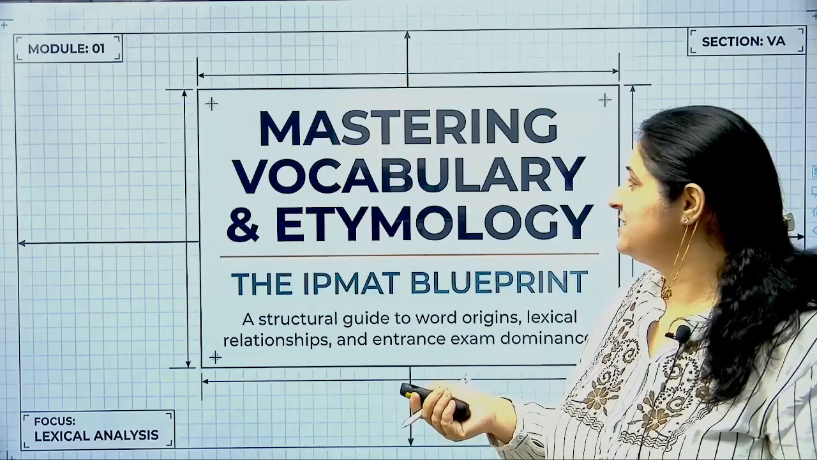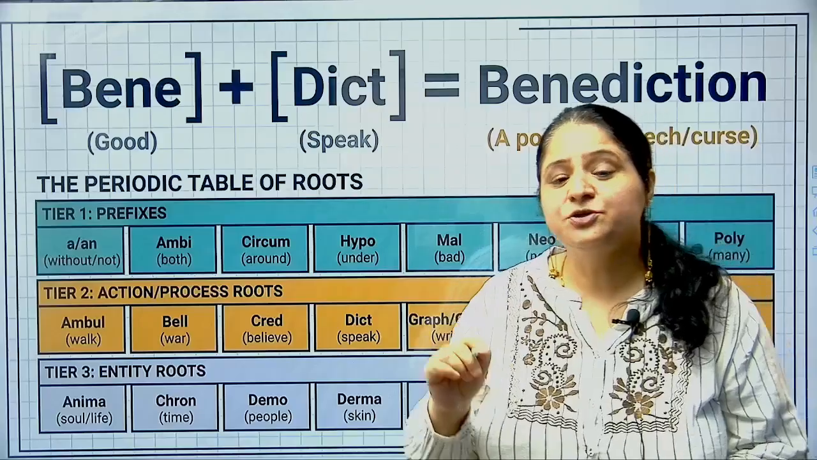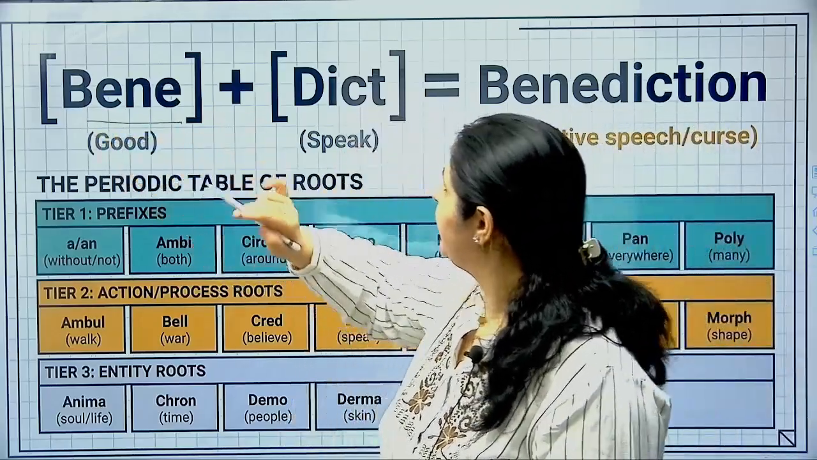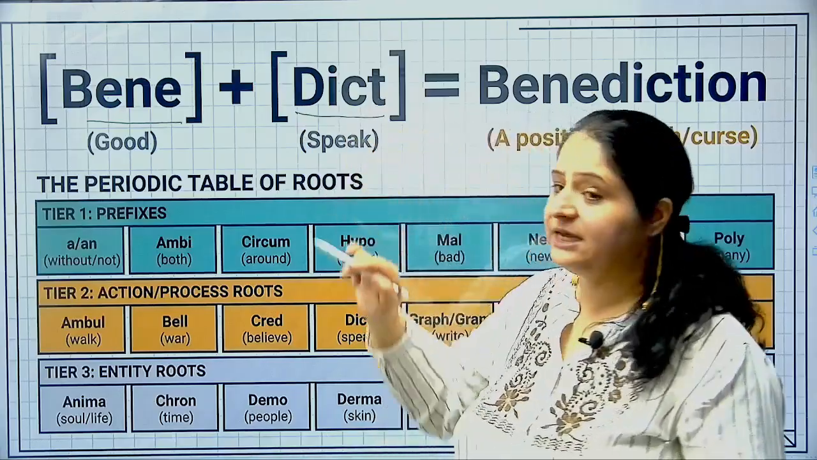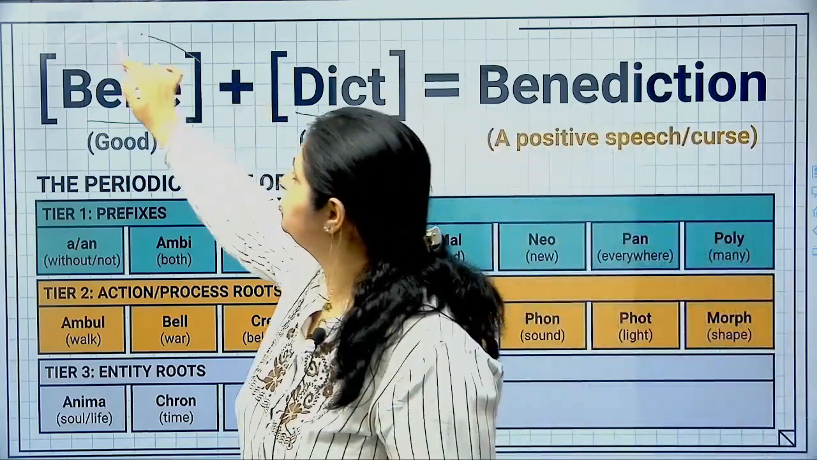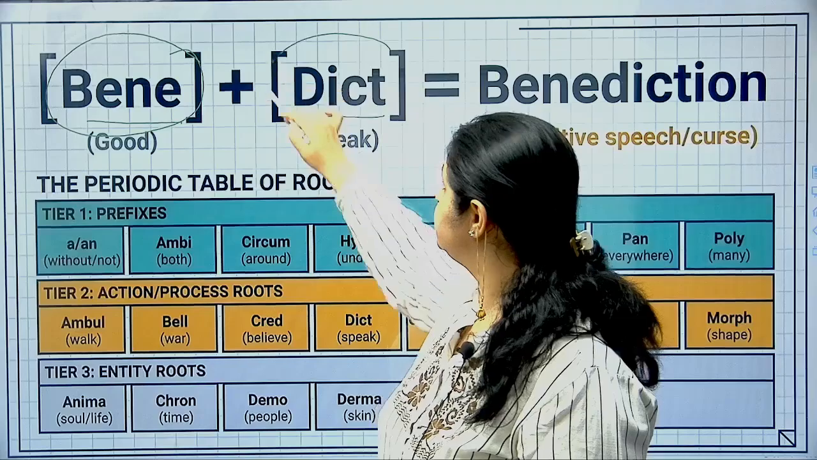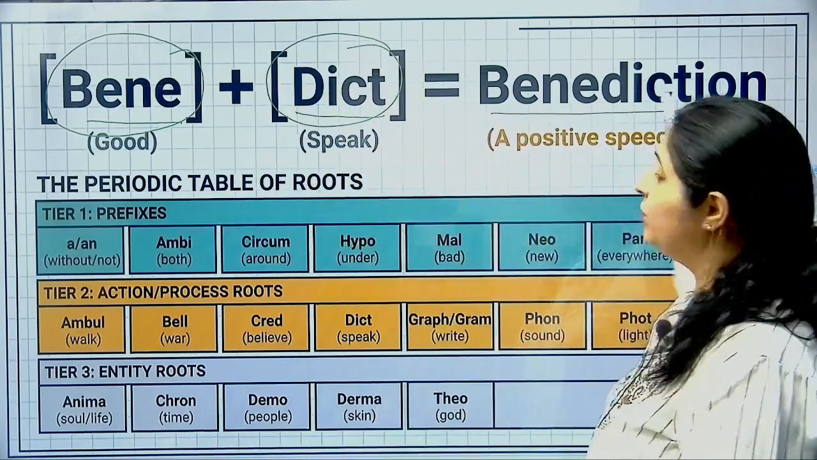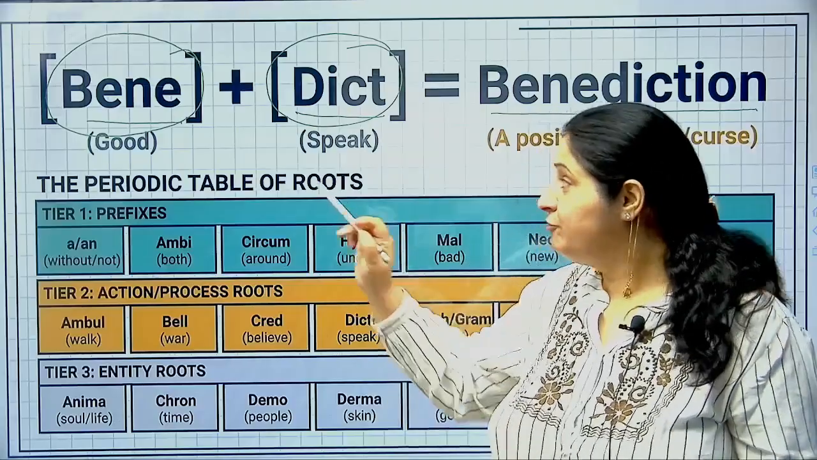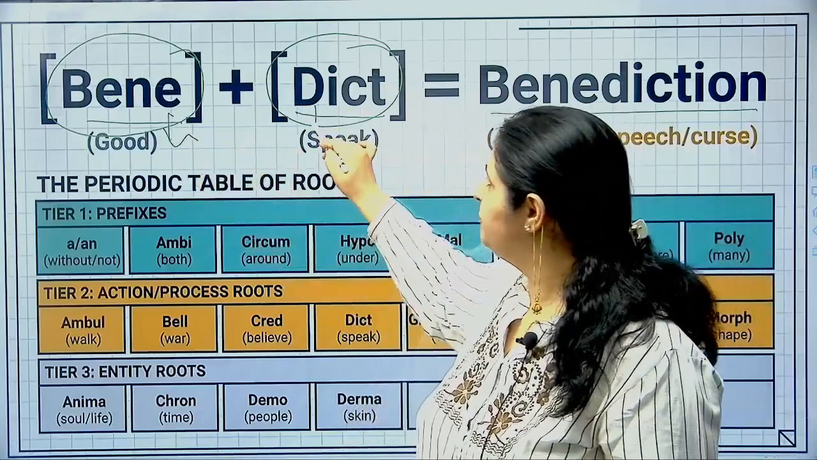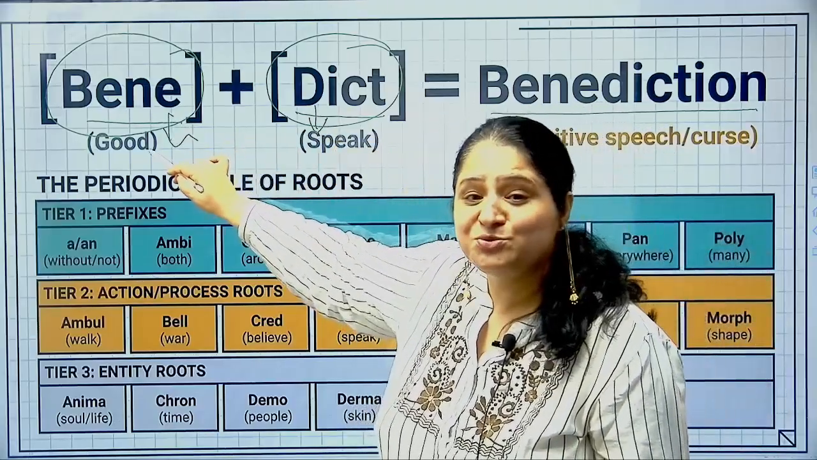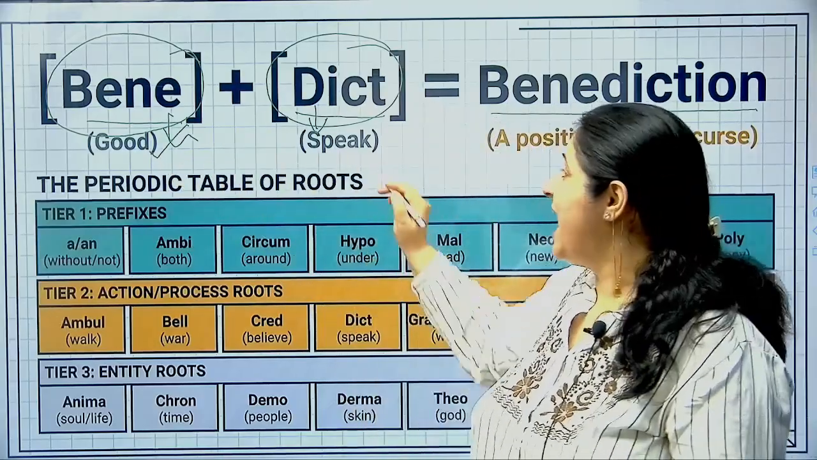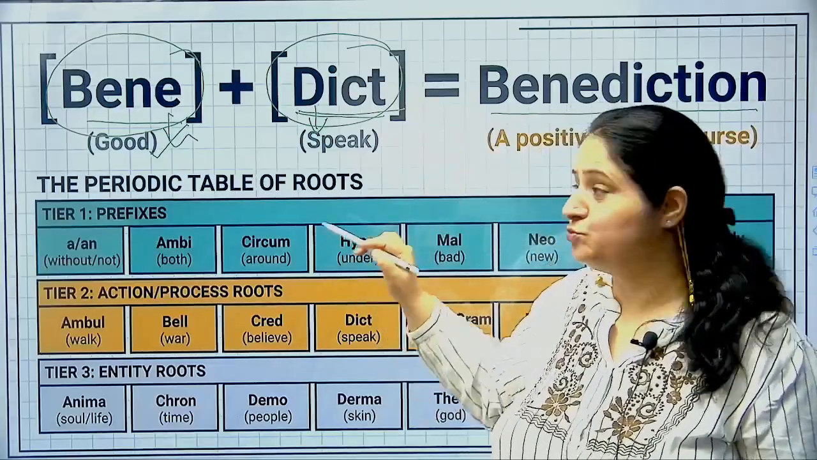Now the first root word for the day is bene, and another root word is dict. Making sense? So we have two root words over here, bene and dict. And now we can make a word, benediction. Even if I do not know what benediction is, from the root words I can figure out the meaning, because bene as a root word means something good, something kind, something pleasant, and dict has something to do with speaking.